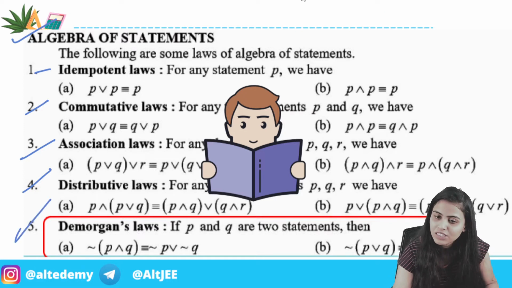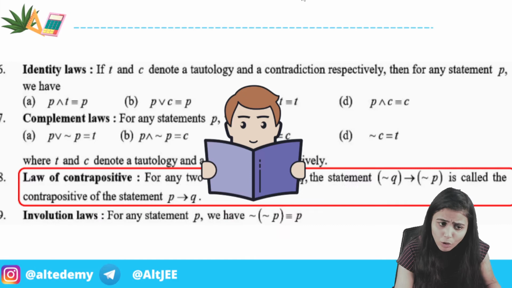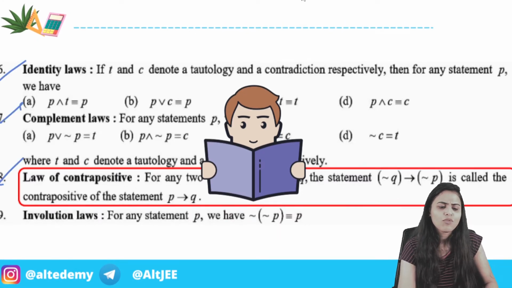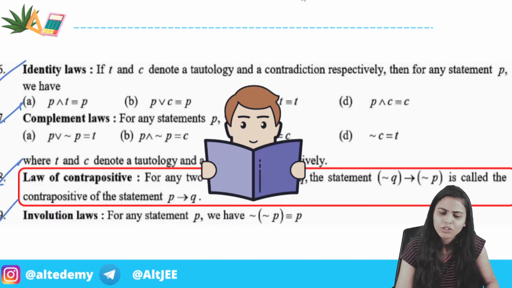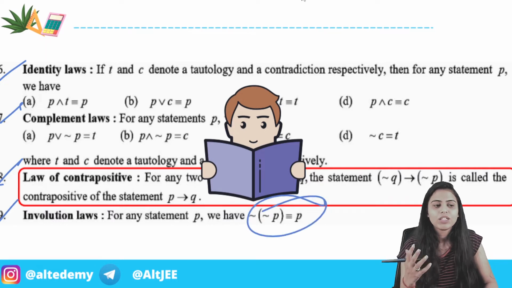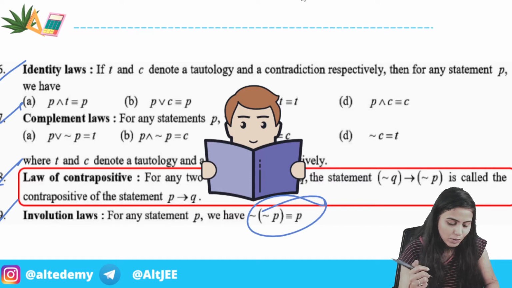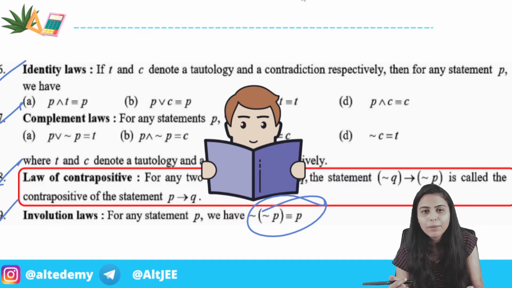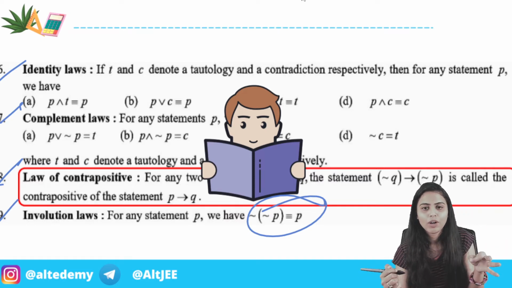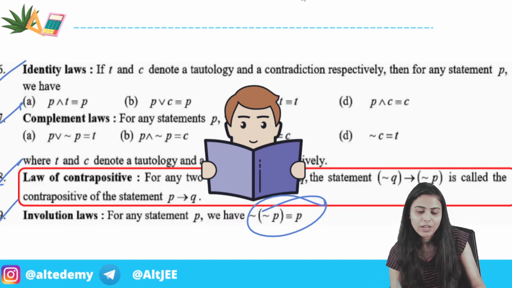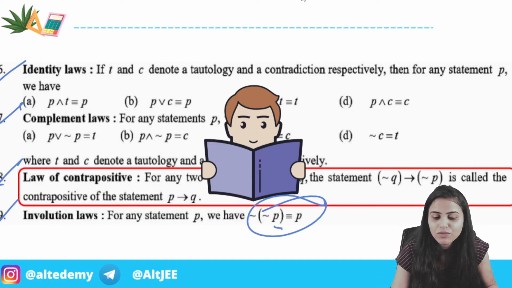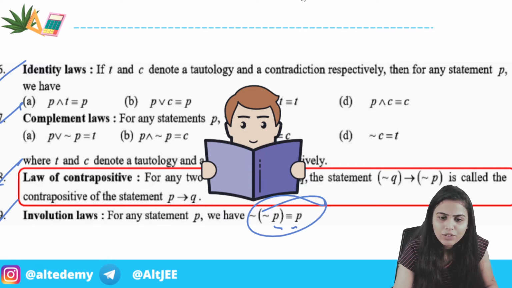De Morgan's law, just like sets. Then we have more laws: identity laws, complement laws, law of contrapositive, involution laws, which are just common sense. If I have covered a pen and then taken off the cover, the pen is going to remain the same, right? So that is what it means: negation of negation of P is equivalent to P. More and more detail is in the webinar.